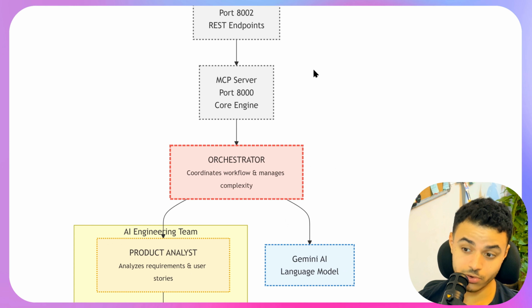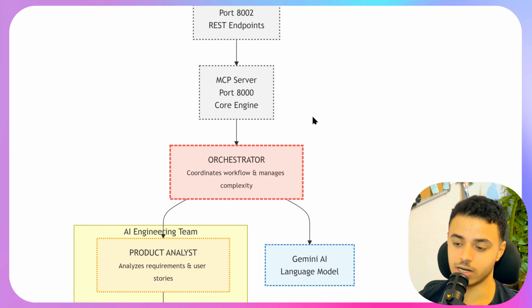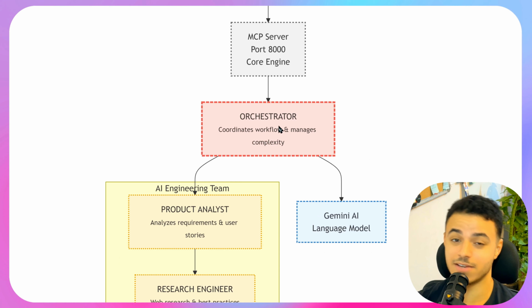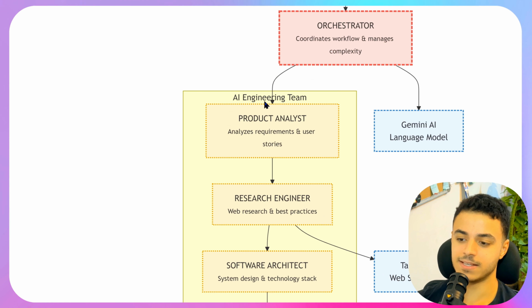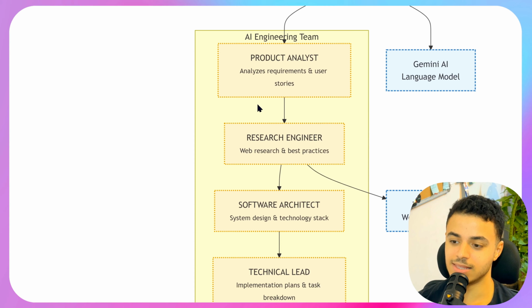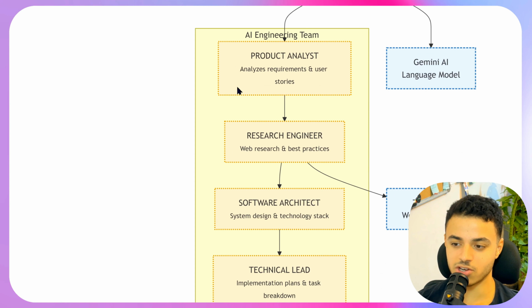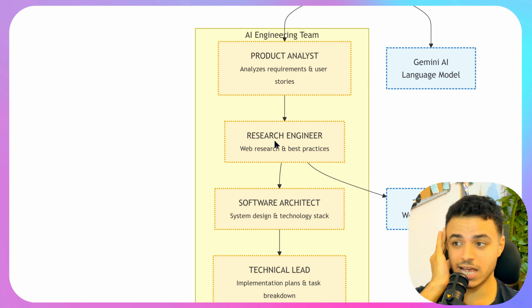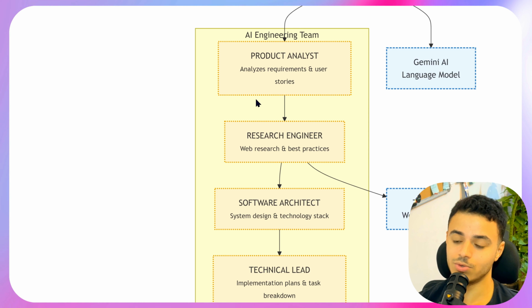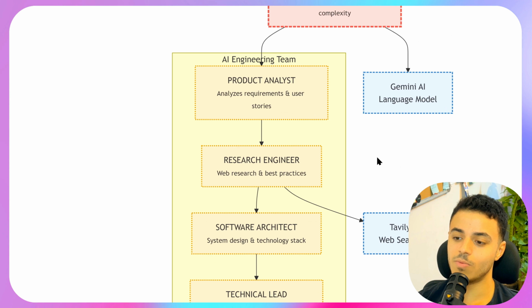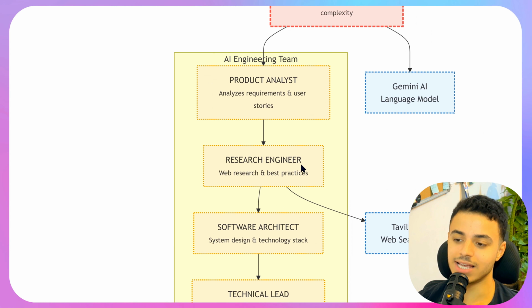And after the user passes the message or the request to the orchestrator to build a specific app, we first pass this message to the product analyst that is able to analyze the whole message and then extract all the requirements and the user functional requirements. And then this is the communication protocol, and this is actually a sequential protocol. We are passing the messages from every single tool to the next tool. So basically, every single one has its own capabilities.